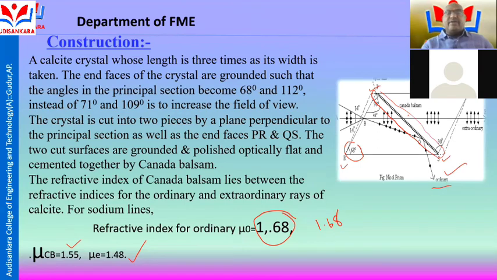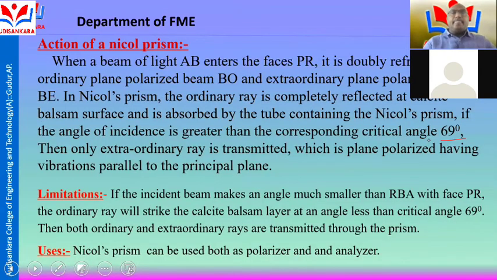The refractive index of the ordinary ray, mu naught, is 1.68; the Canada balsam, a transparent cement, is 1.55; and the extraordinary ray is 1.48, as the light rays travel into AB from the PR faces.